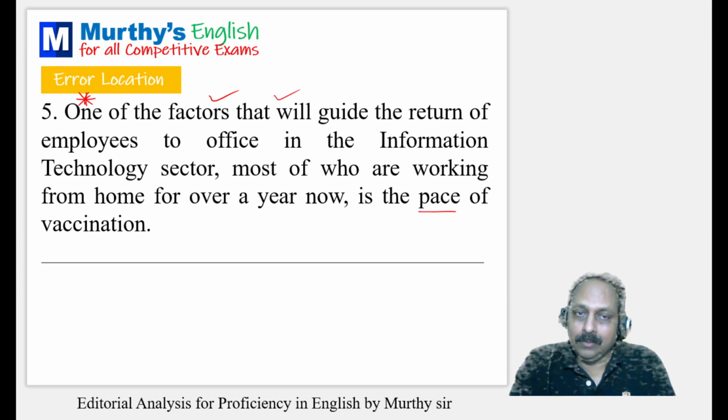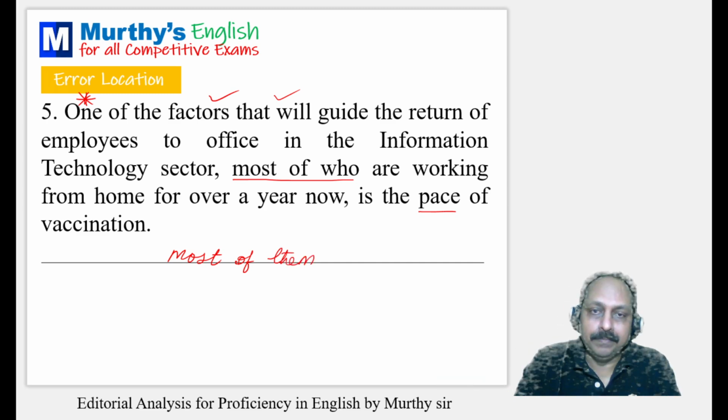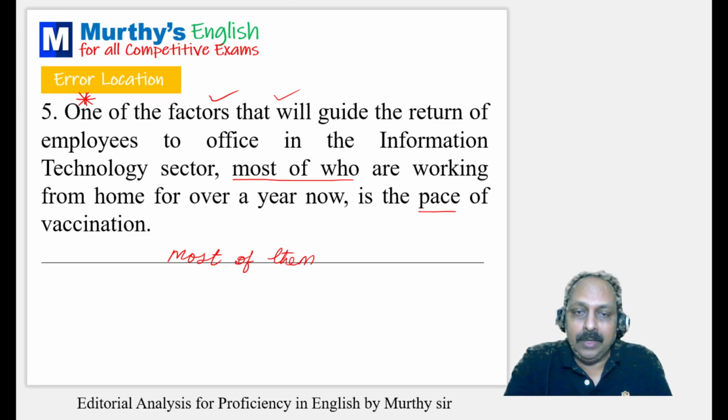One of the factors, no problem, that will guide the return of employees, no problem, to office in the information technology sector, no problem. Most of who, there's a phrase here, and generally what we say, you have to recollect, most of them. When we talk about some people, we say most of them. Here the pronoun is in the objective form. Even here, there's an interrogative pronoun.